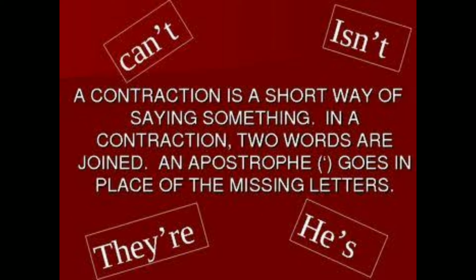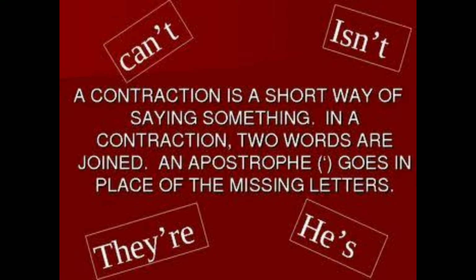An apostrophe shows where one or more letters have been taken out, and it fills the space of the missing letters. Here are some short forms: isn't, can't, they're, he's.